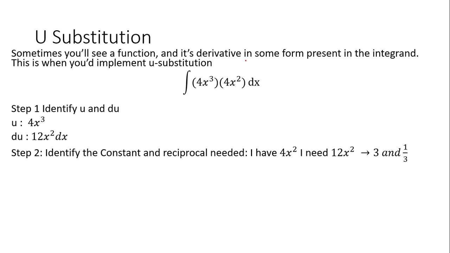So I have a 4x squared dx, okay? And I don't need 4x squared dx. I need 12x squared dx. So that means I need to put in a 3 and a 1/3, okay? Me putting in a 3 and a 1/3 into the integrand is not changing the value of the actual problem